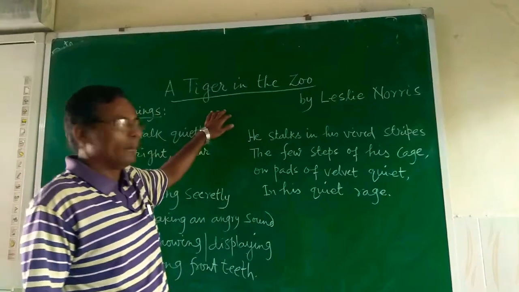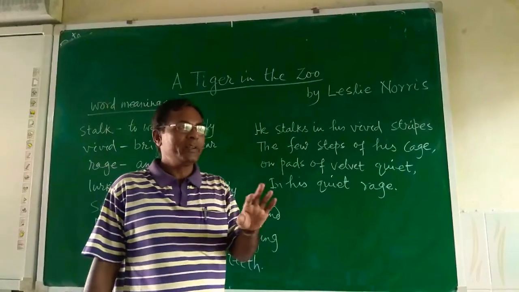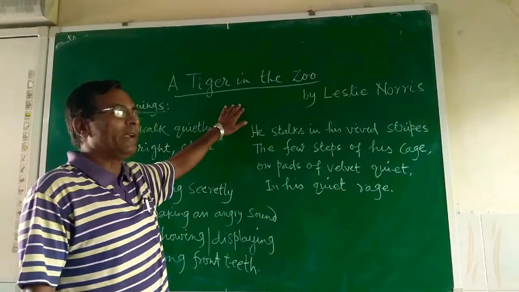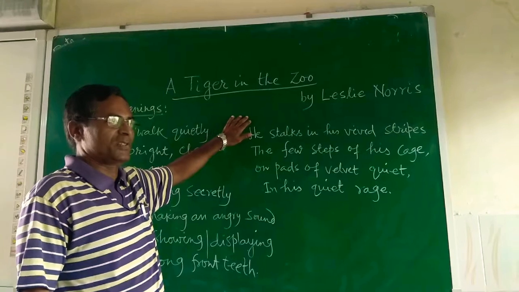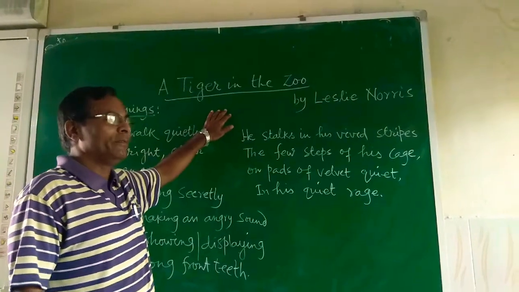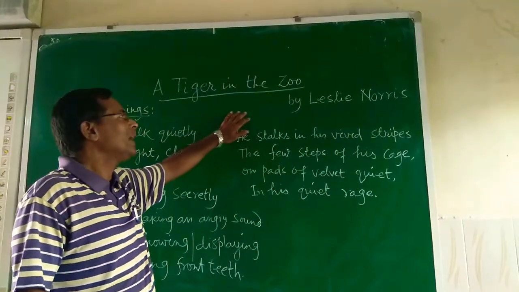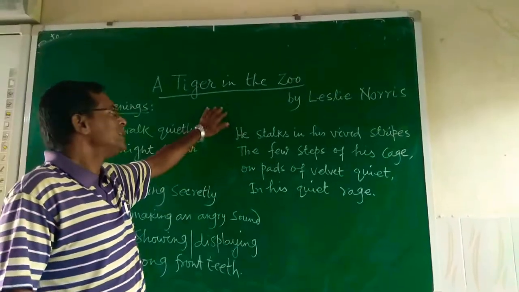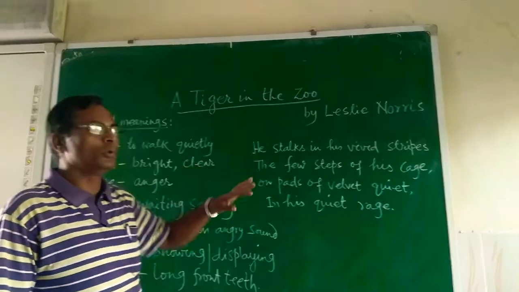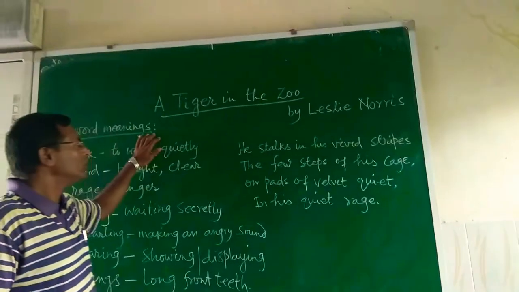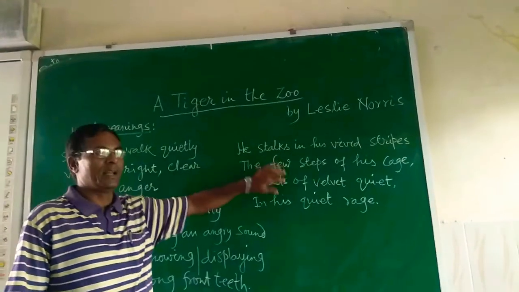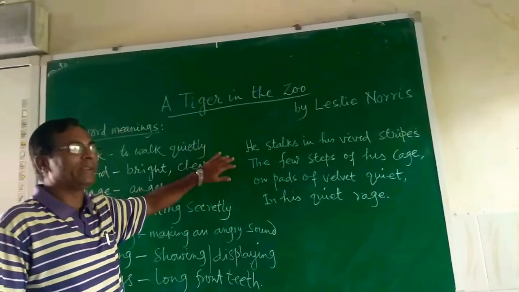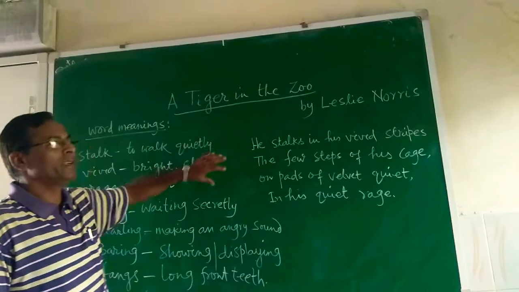In this particular poem, the poet wants to depict the condition of the tiger when it is confined or imprisoned in the cage, and how the tiger behaves compared to when it is free and roaming in its natural habitat. That is the contrast between the tiger in the zoo and the tiger in its natural habitat. The poet has depicted the behavior and activities of the tiger in different situations.